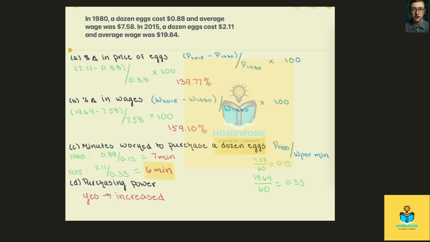Now, if in 2015, that amount of time required to work in order to purchase those dozen eggs had been greater, say they had to work 8 minutes instead, well, in that case, we would have seen a decrease in the purchasing power because now it takes more time, a greater amount of work to afford the same product. However, that didn't happen. We actually saw that decrease, so we can say that purchasing power has increased.